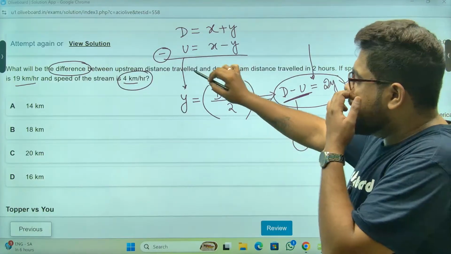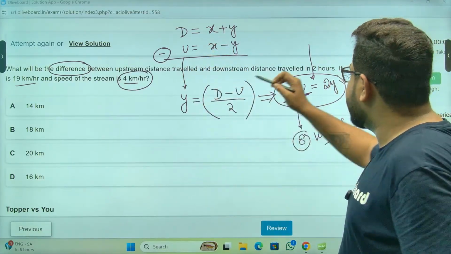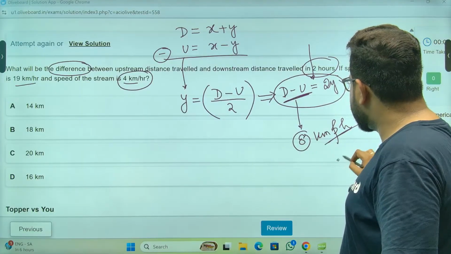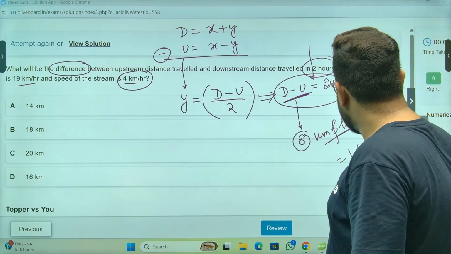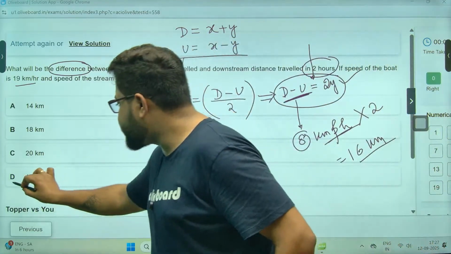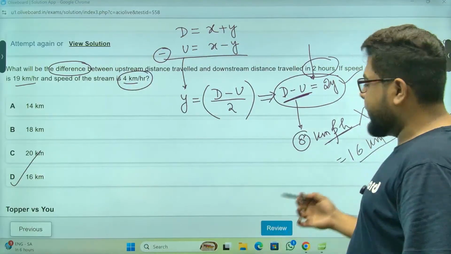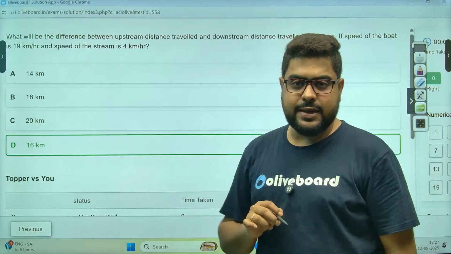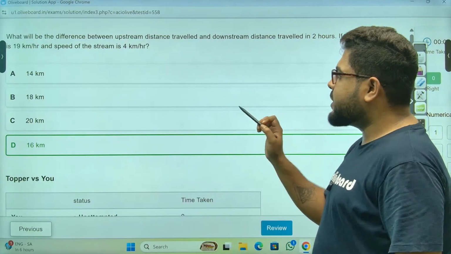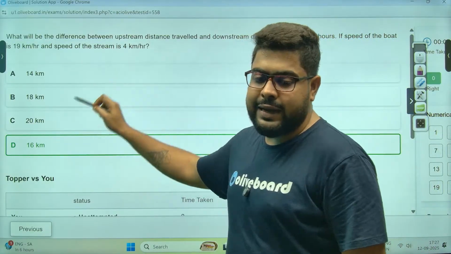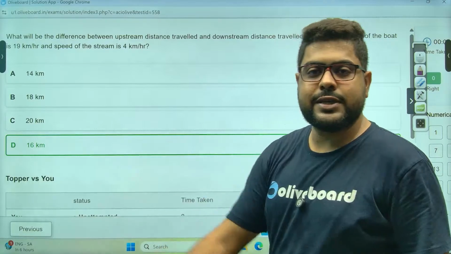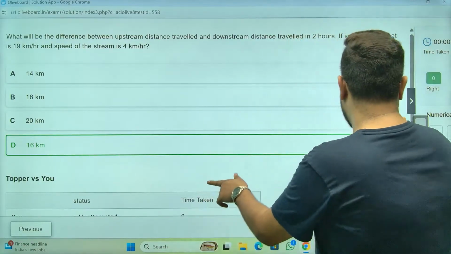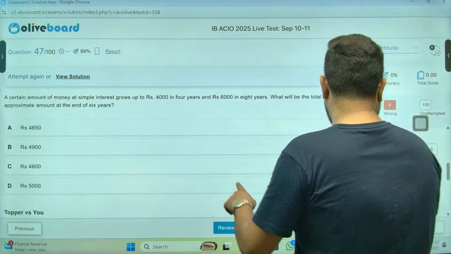They are asking what is the difference between distance traveled in 2 hours. So the answer will be 8 into 2, that will be 16 kilometers, which is option number D. If you know this, you should be able to solve this in 10 seconds. जिसको पता है वो बोलेगा 4 का double 8, 8 का double, 2 hours means 8 into 2, 16. You don't need pen and paper for this, right? Moving on.